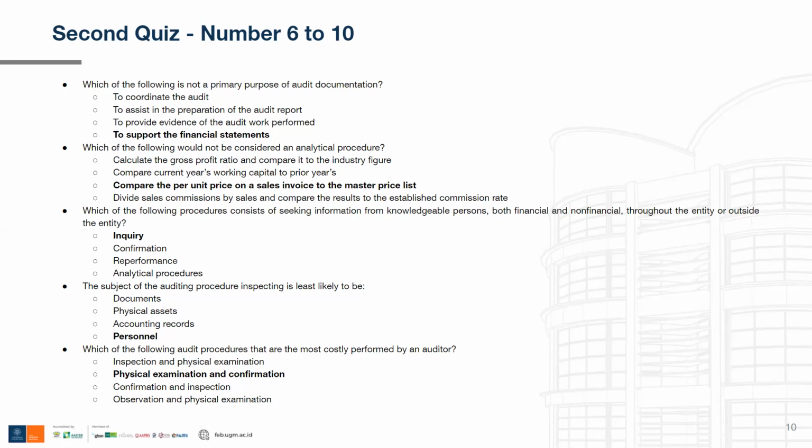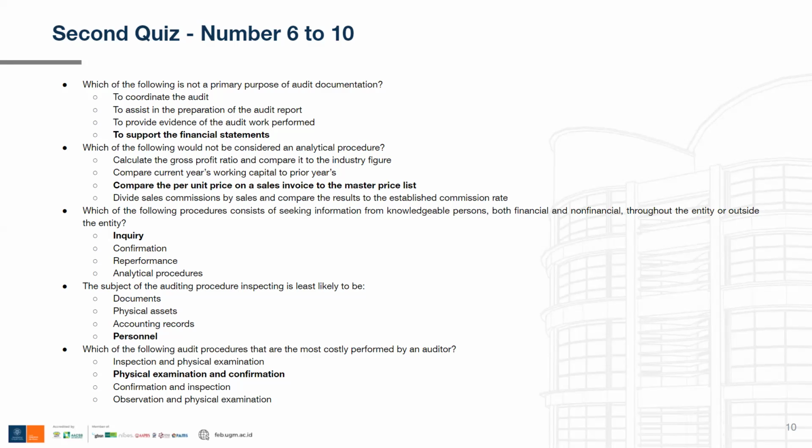The second option is to assist in the preparation of the audit report. Yes, the audit report requires proper documentation, so audit documentation of course assists in the preparation of the audit report. Now we are on to the third option, to provide evidence of the audit work performed.